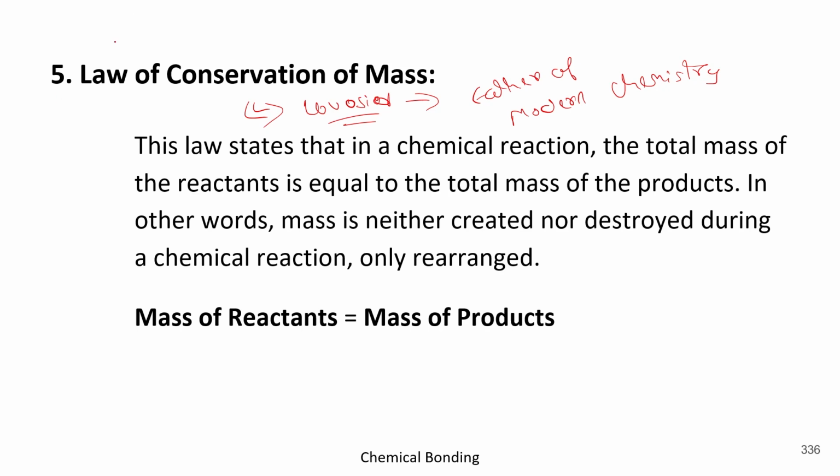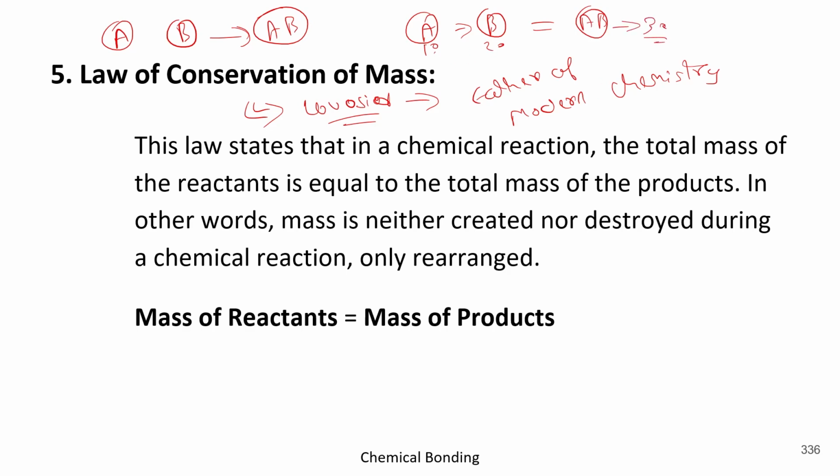Basically Lavoisier says that if there are two things like A and B and they both get combined to form AB, their mass before and after will be the same. Suppose A is 10 and B is 20, and they both combine together to form AB. Now A is 10, B is 20, then the total mass will be 30.